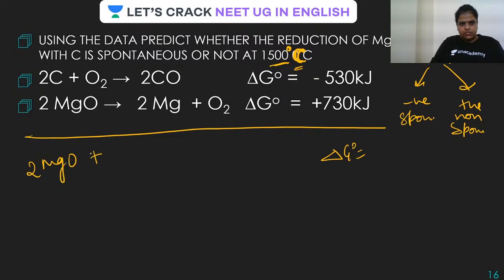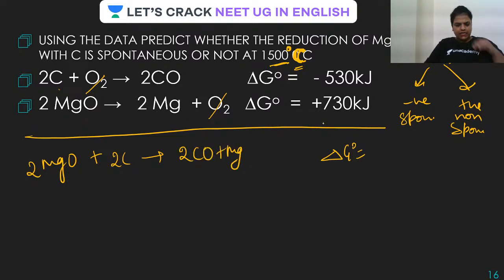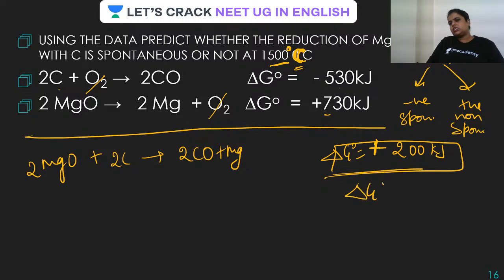2MgO plus 2C. So this O2 will get cut. Just add it and you'll be getting 2CO plus Mg. And as you can see, this is bigger, this is smaller. So this value is going to come 200, isn't it? This will be coming plus 200. Remember, this will be coming plus 200. Is this clear? Plus 200 kilojoule. So very, very clear that delta G is